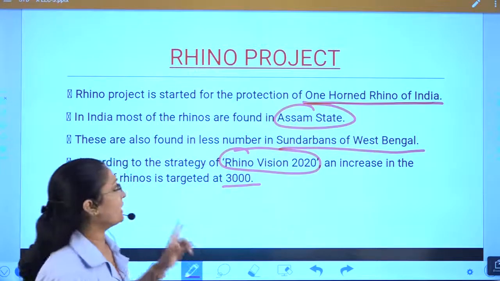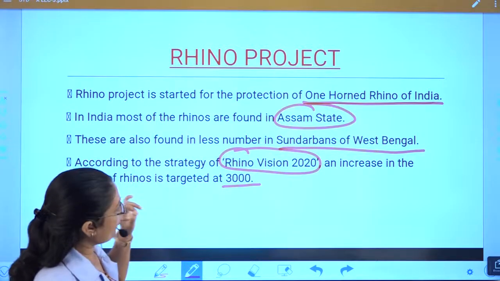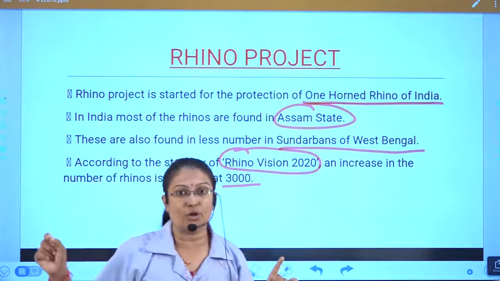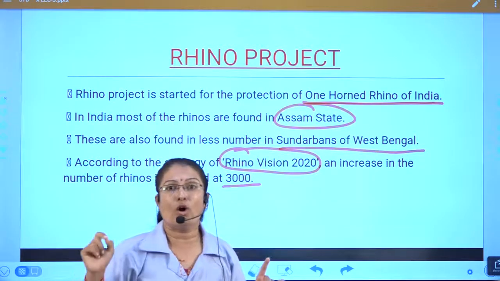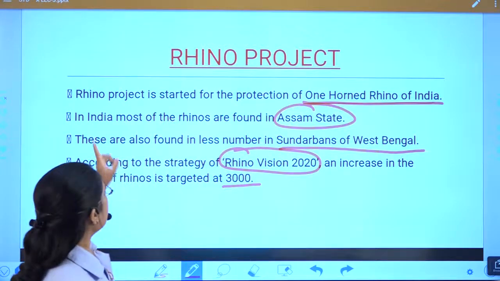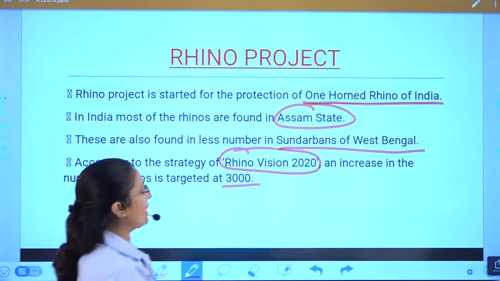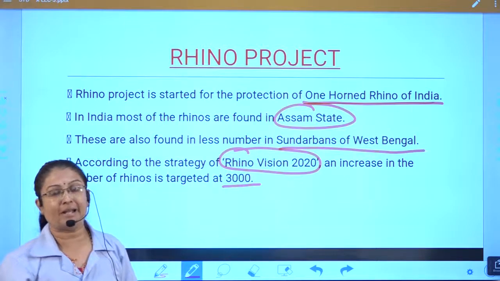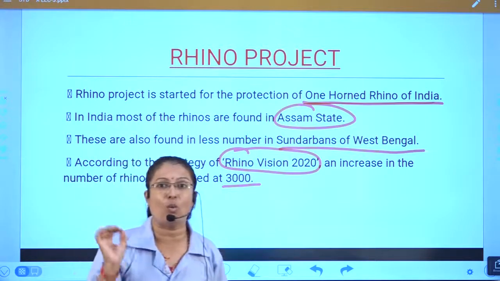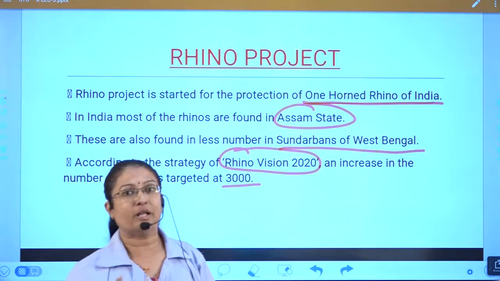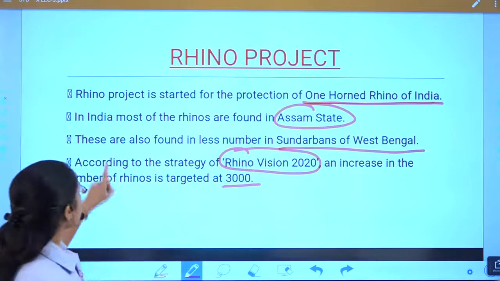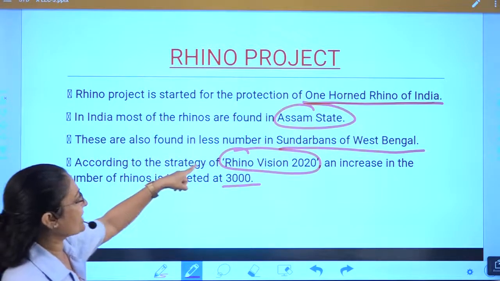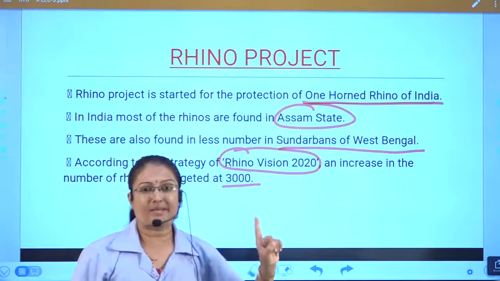So the rhino project is started for the protection of the one horn rhino, specially for the one horn rhino. And in India most of the rhino are found in the Assam state. So this point also we will keep in mind that most of the one horn rhino are found in Assam state, and these are also found in less number in Sundarban of West Bengal.